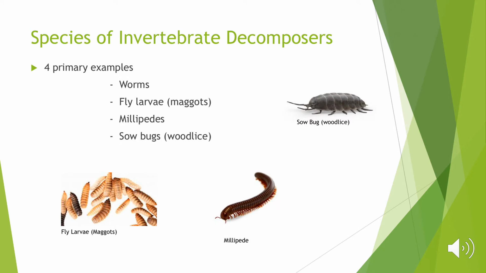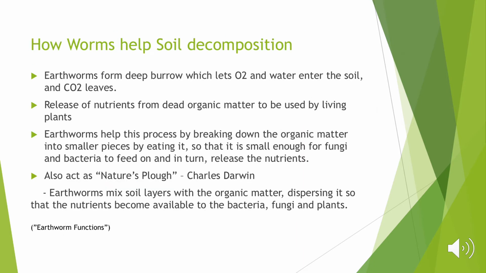So there are four primary examples of invertebrate decomposers that I will discuss. The first is worms, the second is fly larvae, also known as maggots, the third is millipedes, and the fourth is the sow bug, also known as wood lice. So to start off, earthworms are vastly important to the structure of soil.